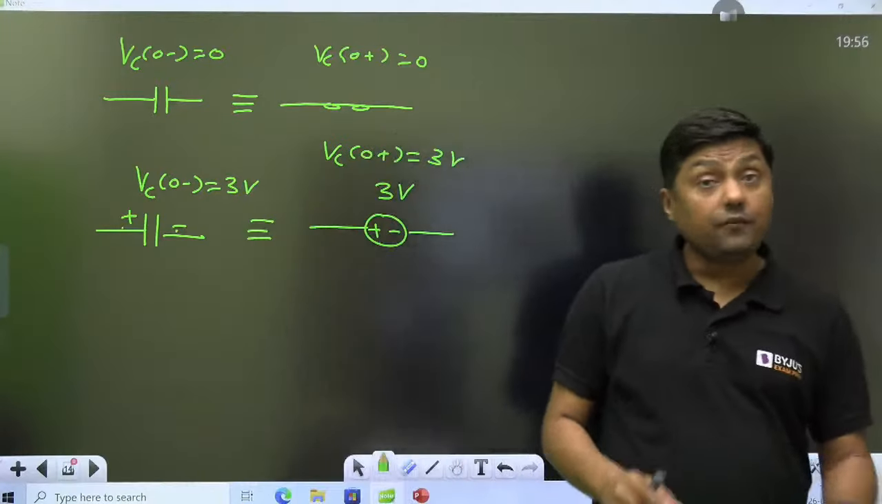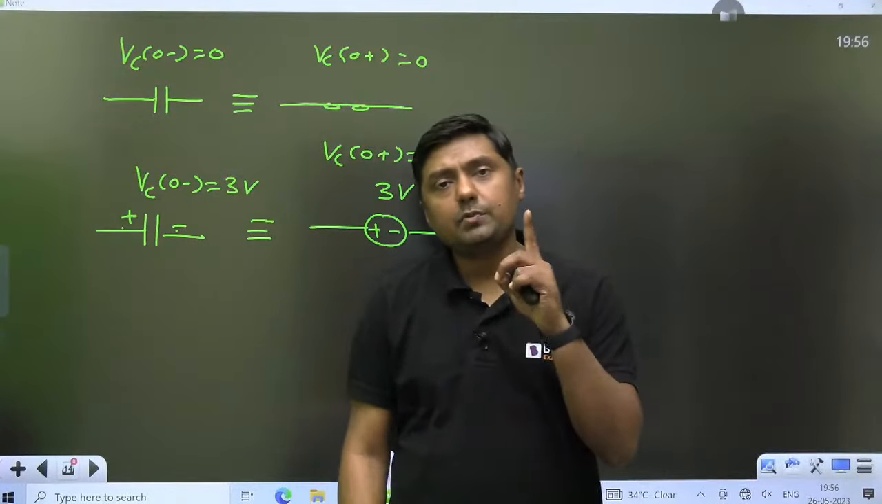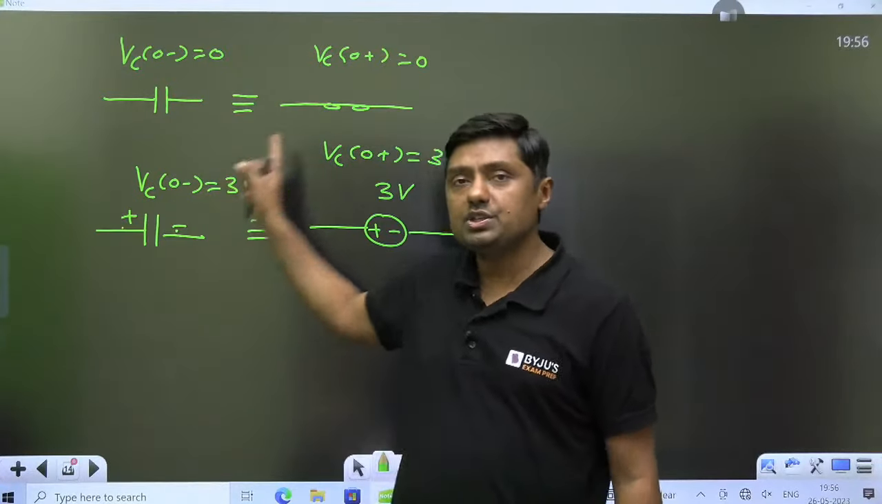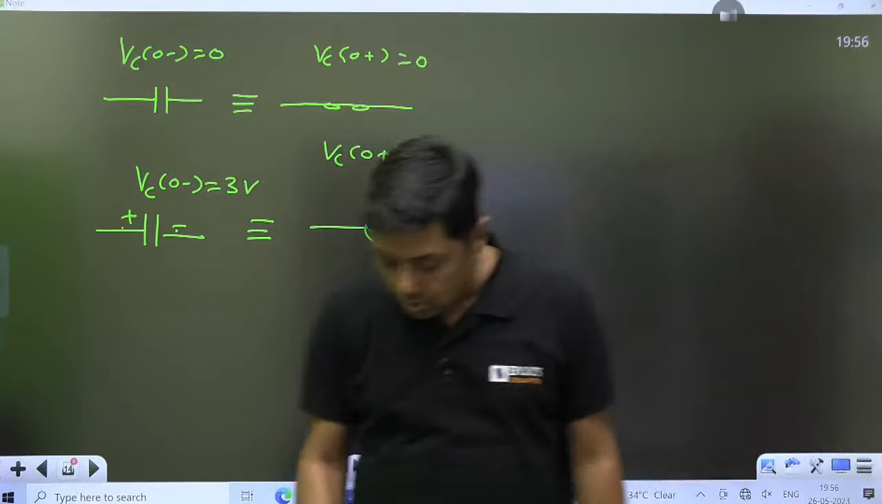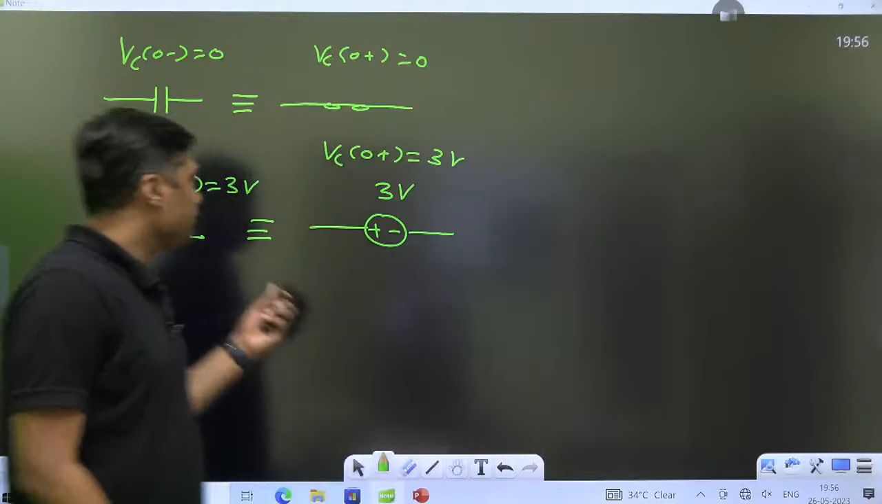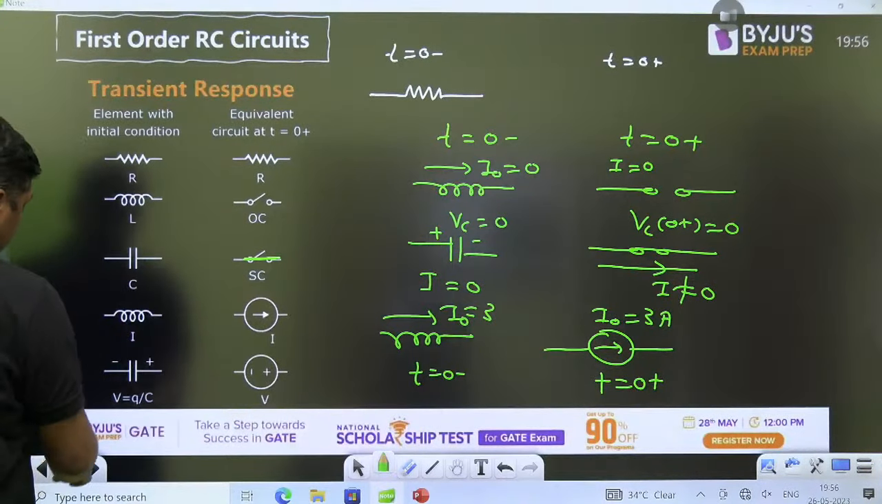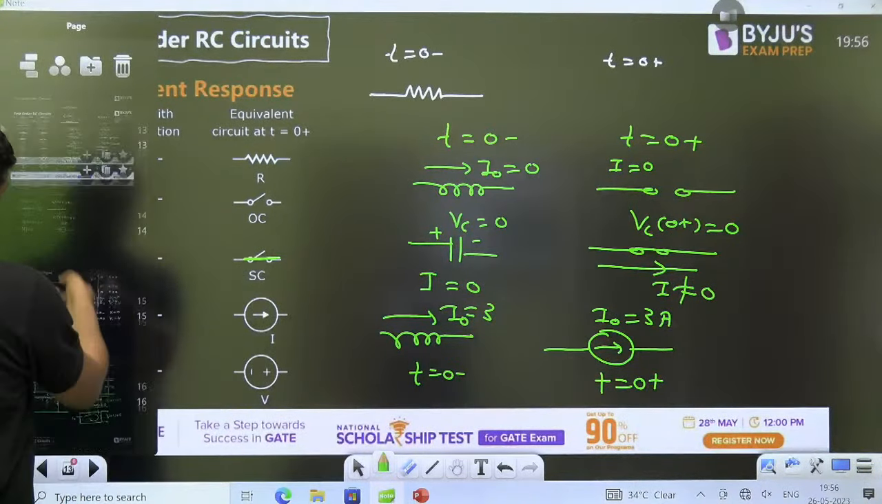Okay, so remember that. If it is unenergized, then initially it behaves like short circuit. Otherwise, it behaves like a battery of initial voltage. So that is called initial conditions. Now, this is about the inductor and capacitor. Then, already I have given why we are getting the transient. Now it is time to solve some circuit.